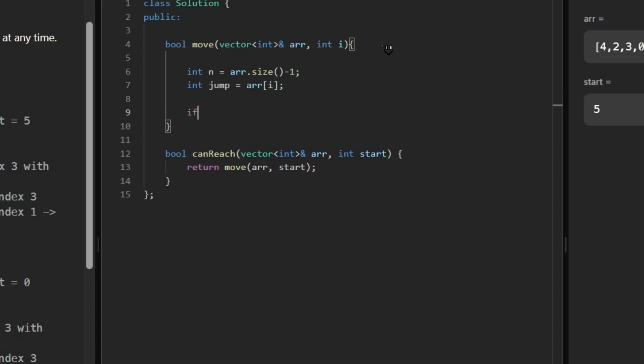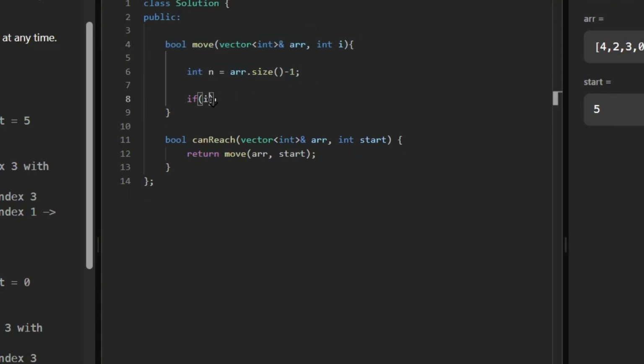And now check if it's out of bound for int I. I think we must first check that it is in bound, in range or not. Is I less than 0 or I greater than n, or is it already marked? We just have to return 0.